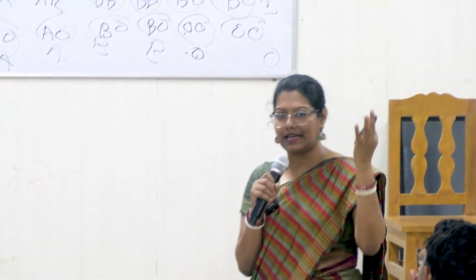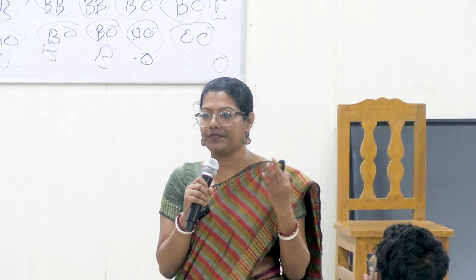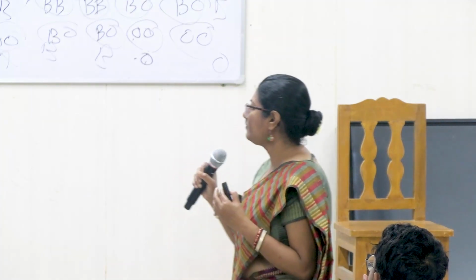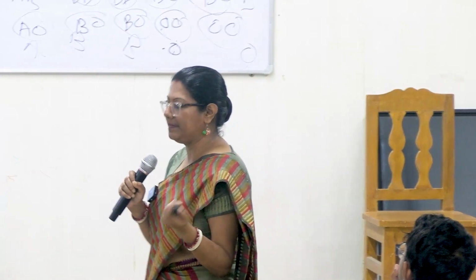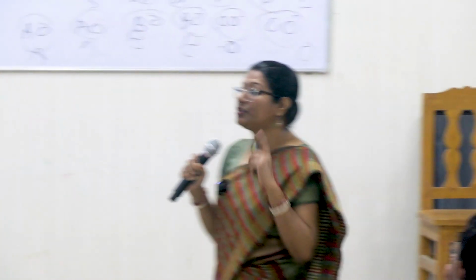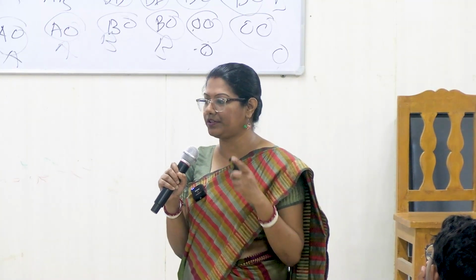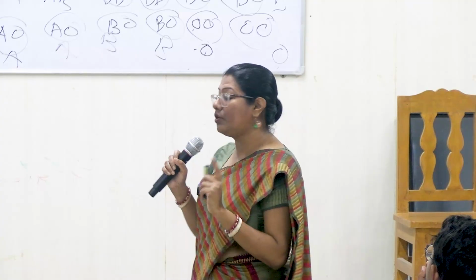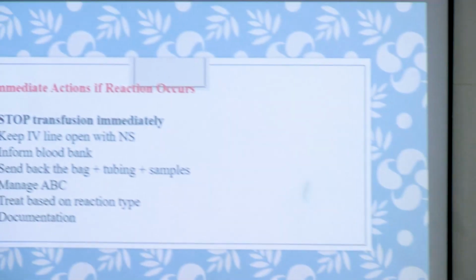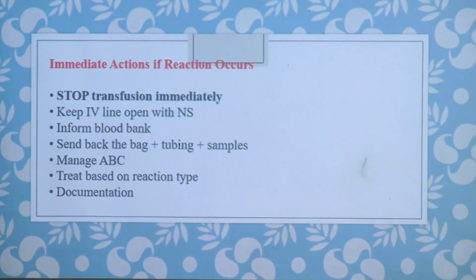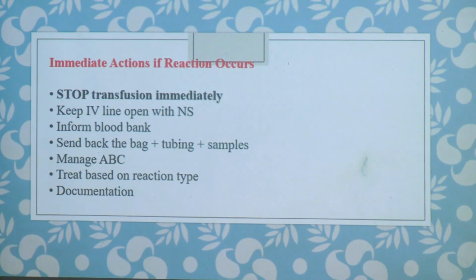So basically all these things are IV salines that I am telling: dextrose solution, Ringer's lactate, normal saline. So first we can only give normal saline. Then you inform the blood bank, any nursing staff available or the doctors from the blood bank. Send back not only the bag, this is also very important because this reaction needs to be investigated nicely. So for the investigation we need all the components, not only the blood bag. The blood bag, the tubing and the patient sample, the recipient sample, all these things should be returned to the blood bank. Manage ABC of the patient. ABC is airway, breathing, circulation.